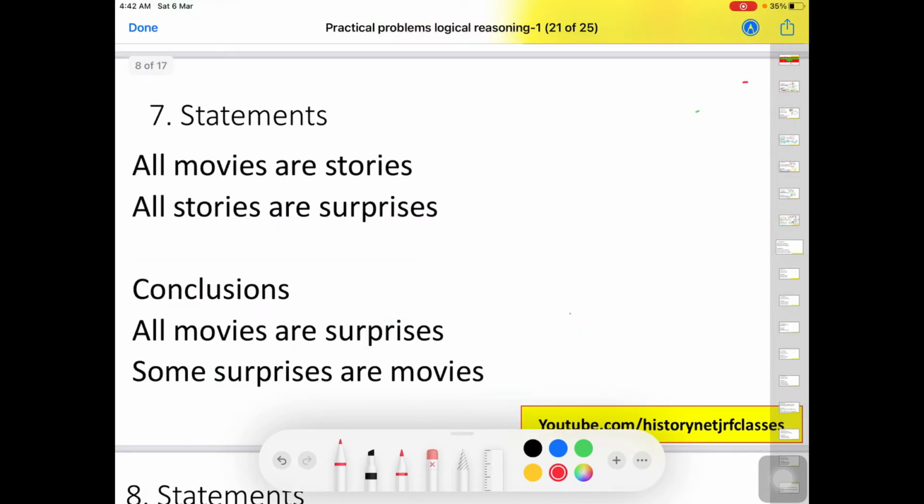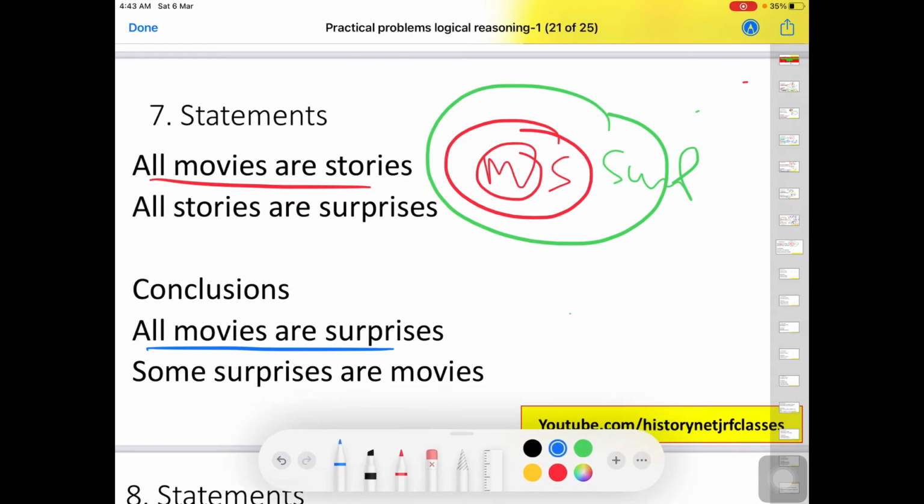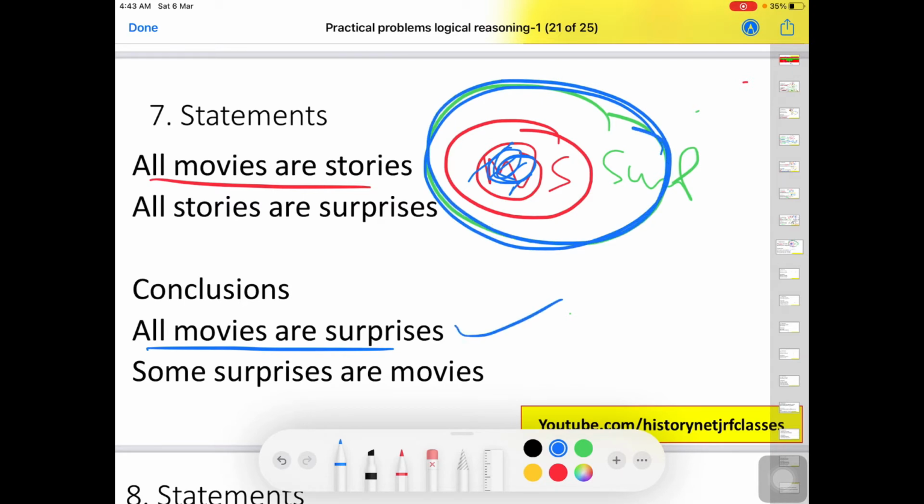Next question is, all movies are stories. All movies are stories and all stories are surprises. So this is going to be the diagram. Now it is saying that all movies are surprises. So here we have movies, and this small portion of movies is inside surprise, right? So this is true. Some surprises are movies. So this is the some portion of surprise that is inside movies. So this is also true.